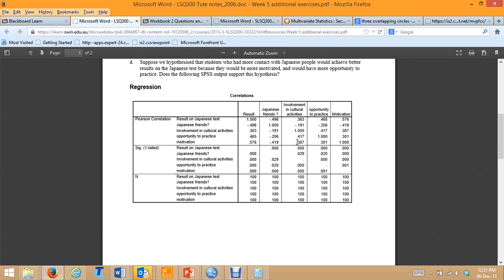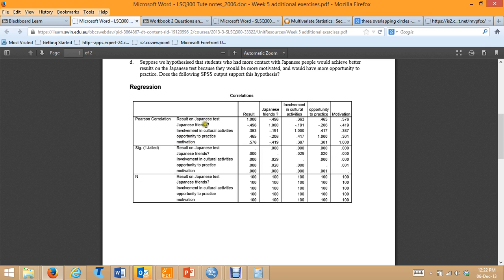Because that accounts for the relationship, it means there's a lot of shared variance between involvement in cultural activities and opportunity to practice and motivation, and so the significant relationship between involvement in cultural activities and performance on the oral test is no longer present in step 2 once these two variables have been added, because the unique variance between involvement in cultural activities and performance on the oral test that we saw at step 1 is now no longer unique variance because it's shared with these two variables.